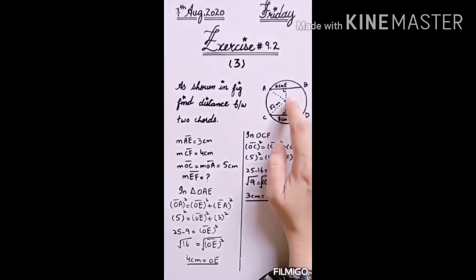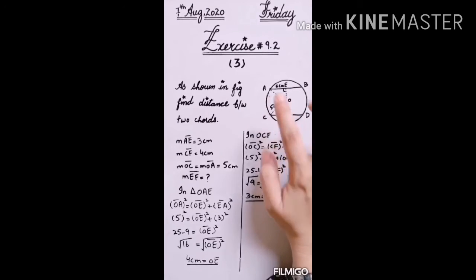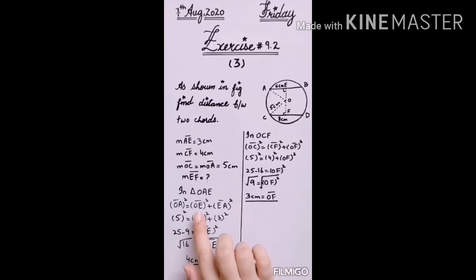Hypotenuse square, first of all look at the triangle OAE. In the triangle OAE, hypotenuse is OA, so hypotenuse square is equal to perpendicular square plus base square. Hypotenuse is 5 centimeter, OE we have to find, and the base is 3 centimeter. So 3 square is adding on this side, we will subtract on the other side. 5 square is 25, 3 square is 9, 25 minus 9 is 16, and when we take the square root on both sides, we find the value of OE, that is 4 centimeter.